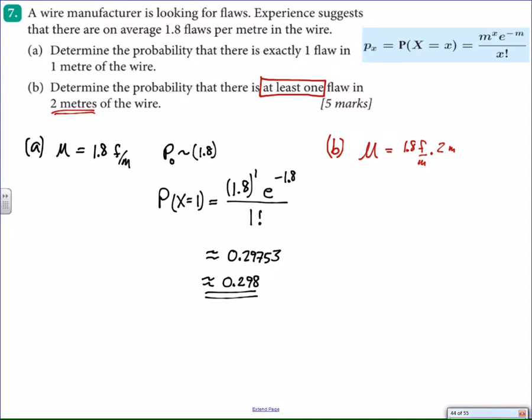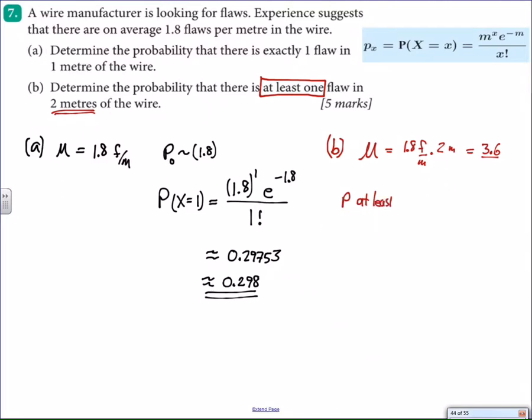So the next question shows some of the subtle variations that are used in reference to Poisson distributions. "At least" is something we've seen before, and here what they do is they actually increase the number of meters that the guy is inspecting. So what we have to do is make a modification of our mean. It's 1.8 flaws per meter, so over 2 meters we would expect 3.6 flaws. So we have to use 3.6 in our Poisson distribution, otherwise we're going to be messed up.